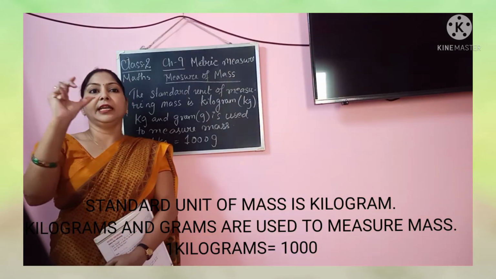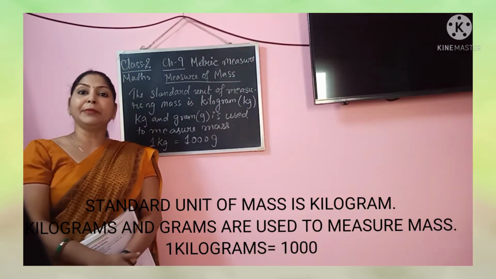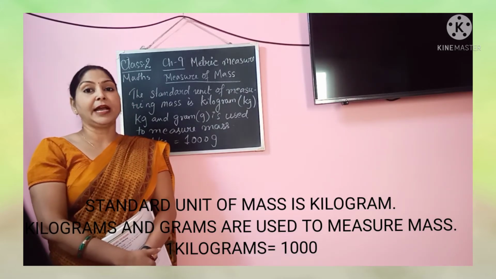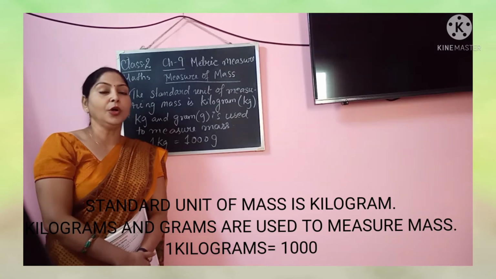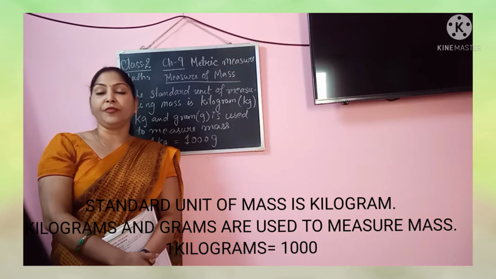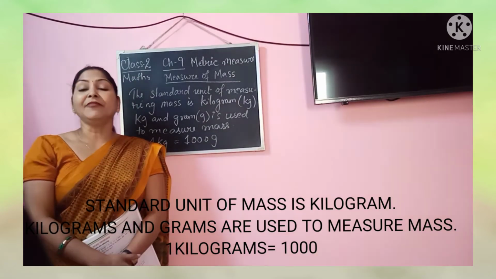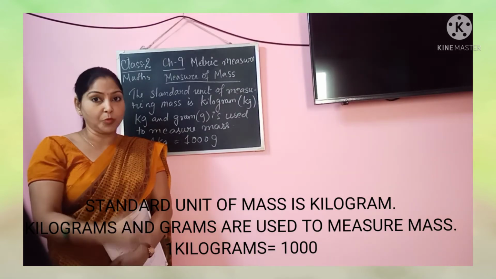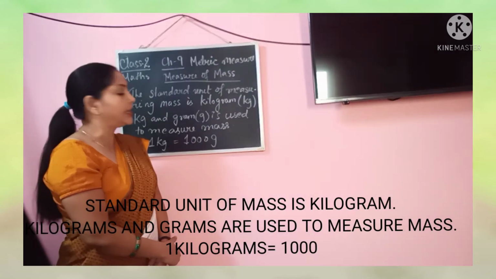Then 1 kilogram equals how many grams? 1 kilogram is equal to 1000 grams. Again I am repeating, to measure the weight of any object we use kilogram as unit, and when we measure small weight, we use grams.